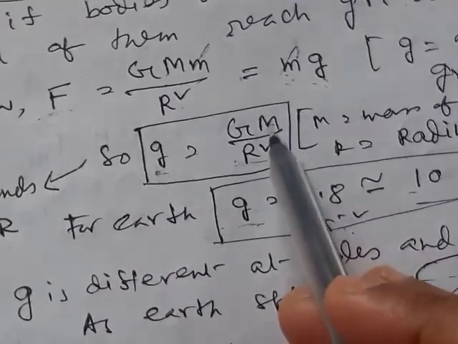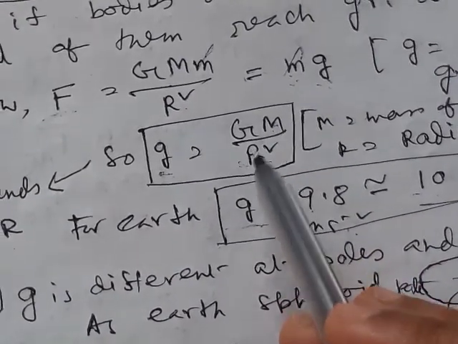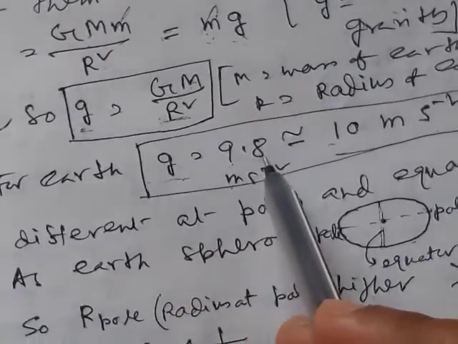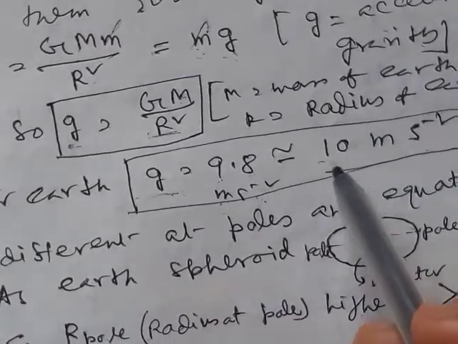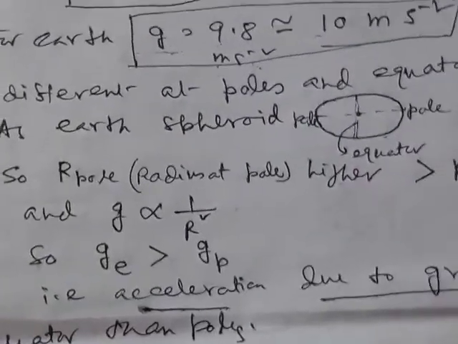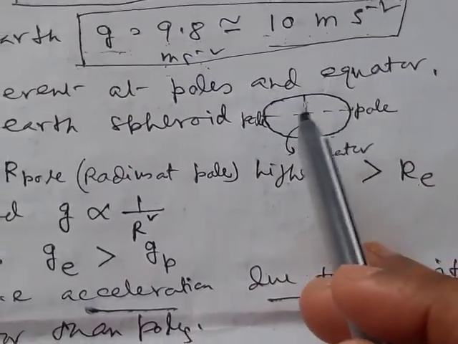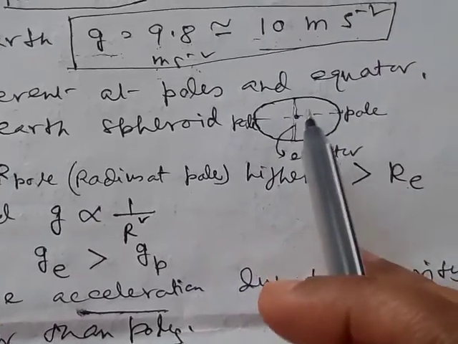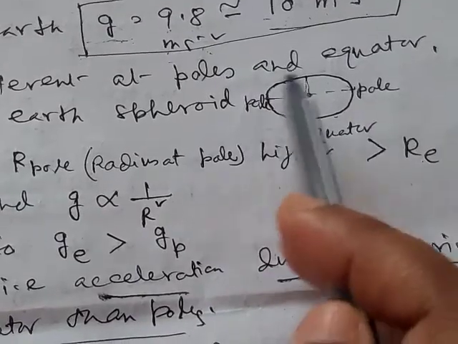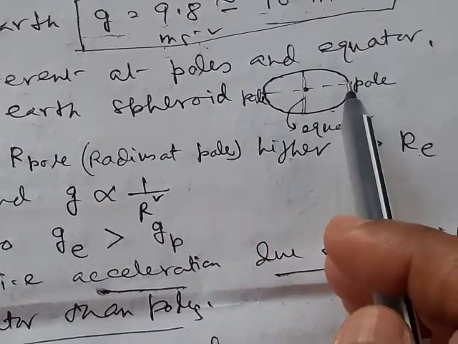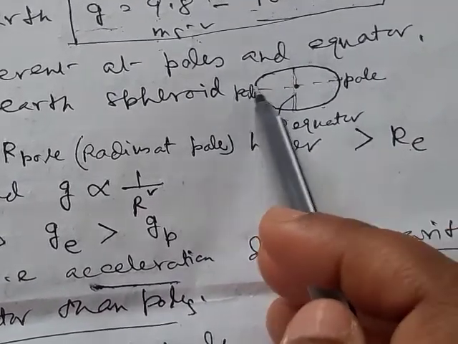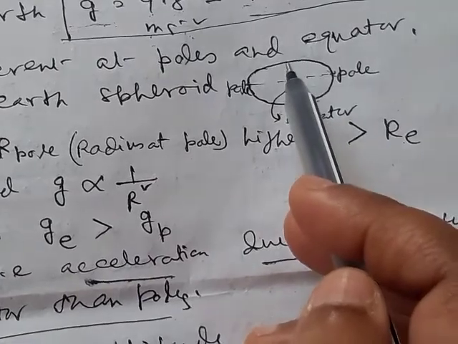For earth, if we put the value of the mass of earth and the radius of earth, then we can find the value of g, that is 9.8 meter per second square, or approximately 10 meter per second square. g is different at different parts on the surface of earth. Actually the shape of earth is not a sphere, it is a spheroid shape, so you can observe the radius at the two poles is different from the radius at the equator.